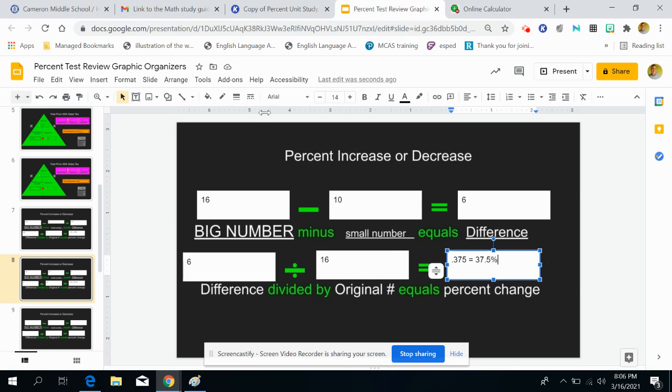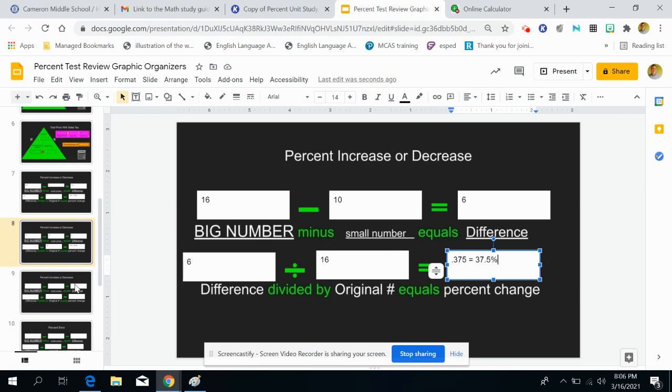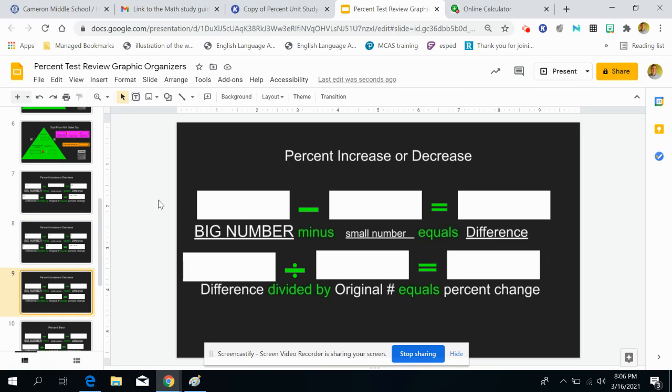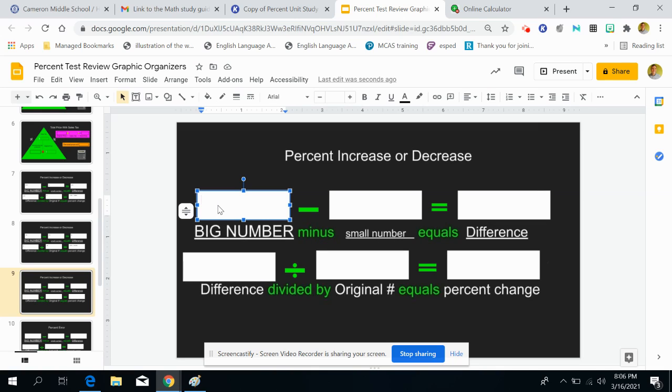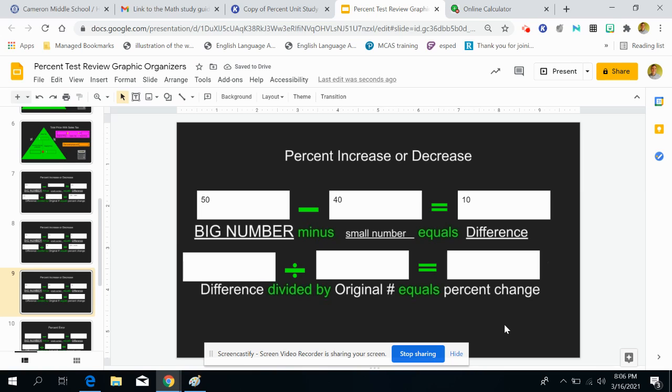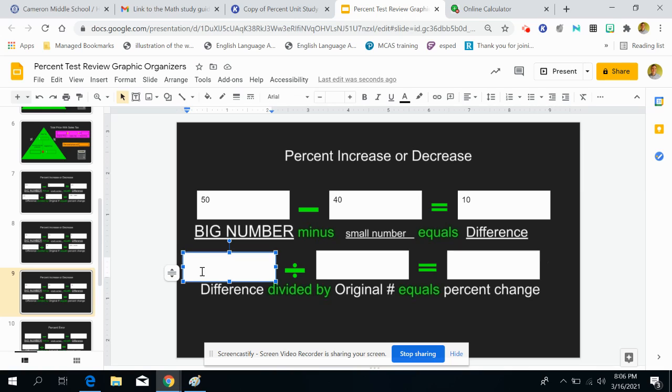I'm going to go back to my graphic organizer. Percent increase or decrease, first thing I do, big number minus small number equals the difference. I need to find the difference. So 50 was my big number. 40 is my small number. That equals 10. So the difference between 50 and 40 is 10.